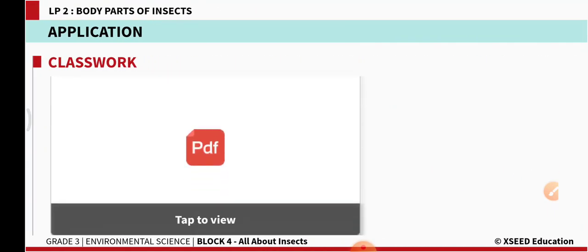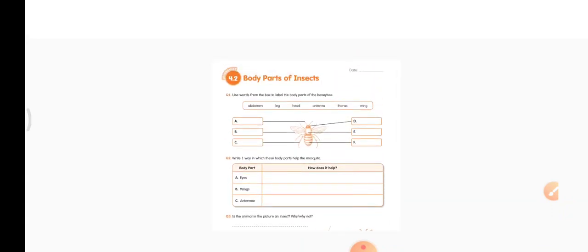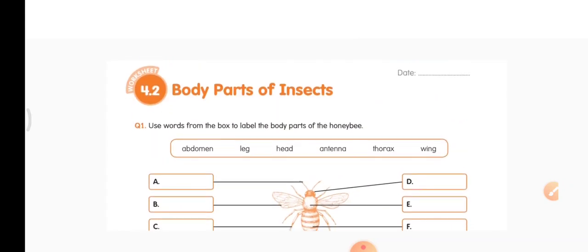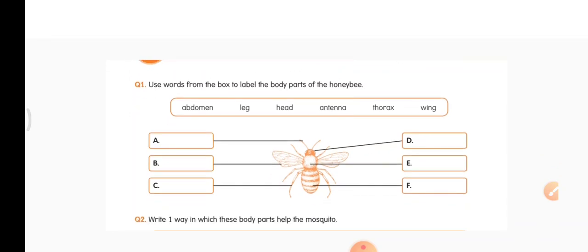Now let us open our workbook. All of you open workbook. Yes, 4.2. EVS workbook. All of you open to 4.2. Put today's date. Body parts of insects. First question. Use words from the box to label the body parts of the honeybee. Okay, they have given the picture of a honeybee here.